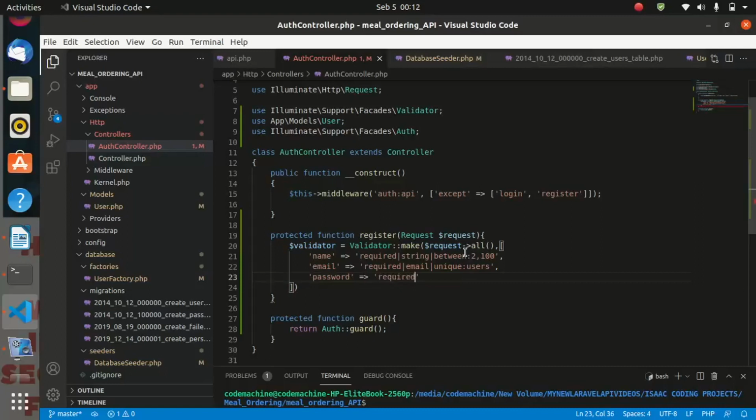So the user must type in the password, and this password should be confirmed. And it should be a minimum of 6 characters.